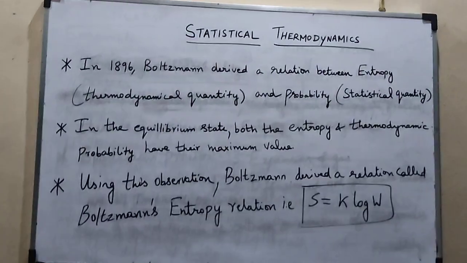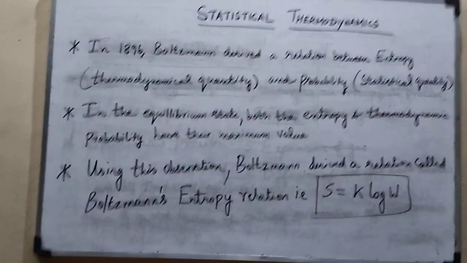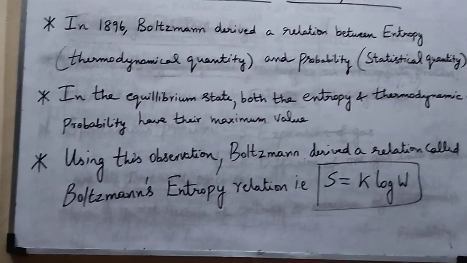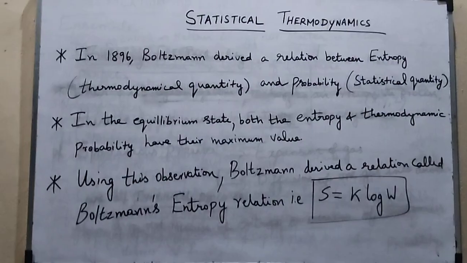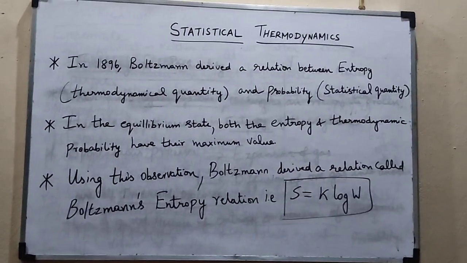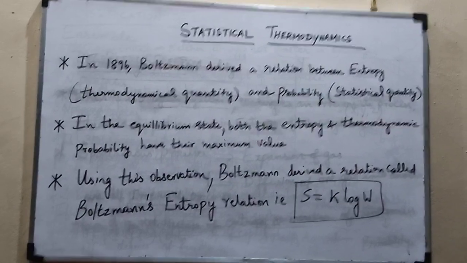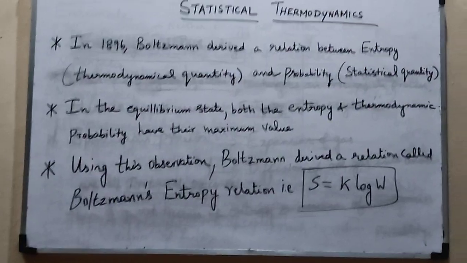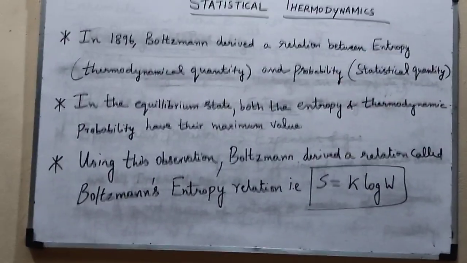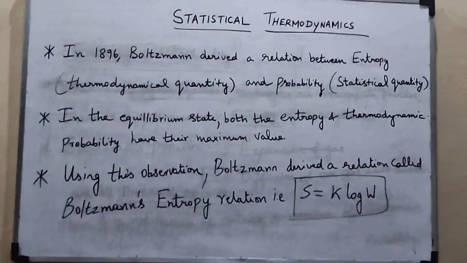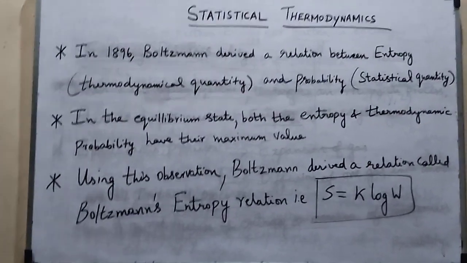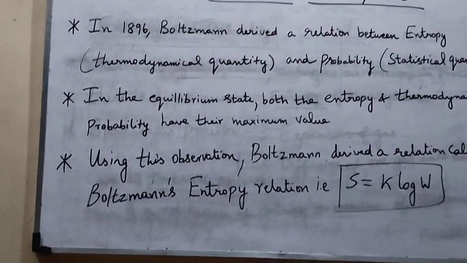In 1896, Boltzmann derived a relation between entropy and probability. You know that entropy is a thermodynamical quantity and probability is a statistical quantity. In the equilibrium state, it is observed that both the entropy and the thermodynamic probability have their maximum value. This observation gave Boltzmann an idea, and he derived a relation called Boltzmann's entropy relation.